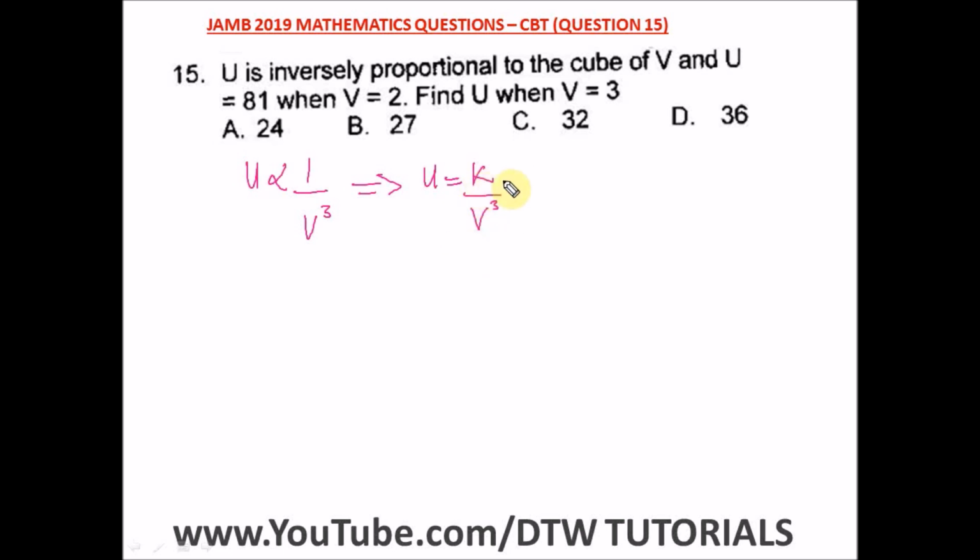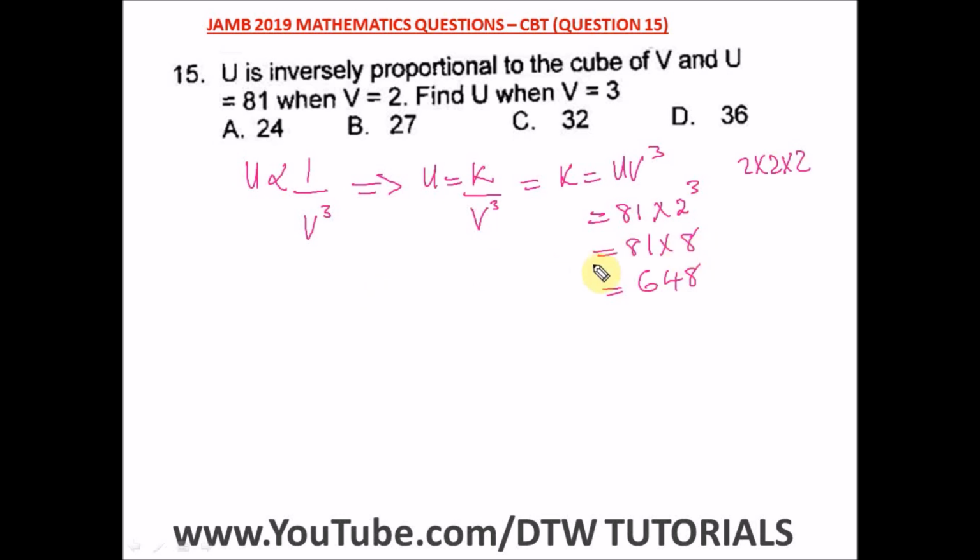So from here let's find k. k is equal to u v cube, where u is 81 times our v, which is 2, that is 2 cube. So we have 81 times 2 cube, which is 2 times 2 times 2, that is 8. So what is 81 times 8? That will give us 648. You have an on-screen calculator, or better still, I remember doing my own JAMB, I had to practice without using a calculator, so it will help you to make you faster.